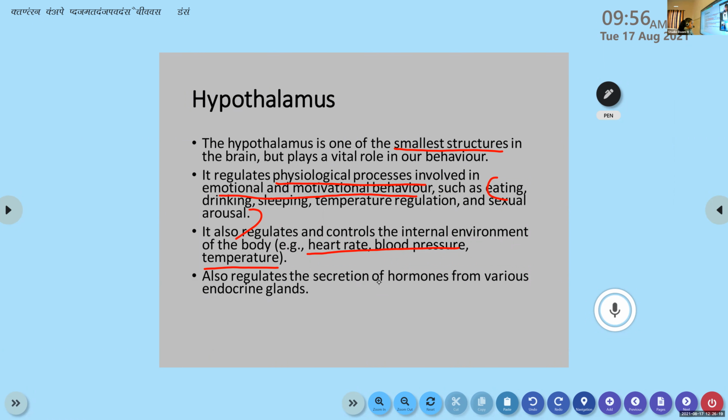It also regulates and controls the internal environment of the body. It also regulates the secretion of hormones from various endocrine glands. That is also one main function. When we study the endocrine glands, you have to remember this point, because again, the hypothalamus is a structure in the brain which regulates the secretion of hormones. Hormones are secreted by endocrine glands, but they need to get a command, isn't it? And the process has to be started. That starts from the hypothalamus.